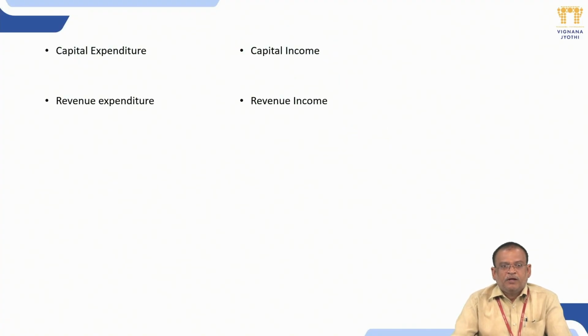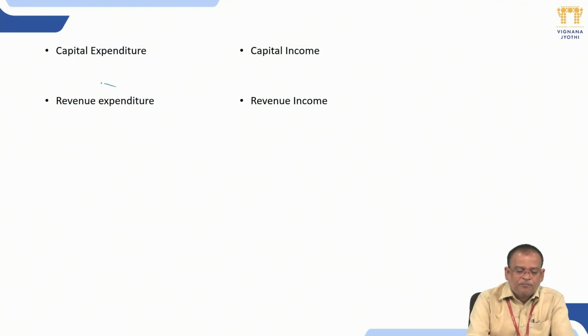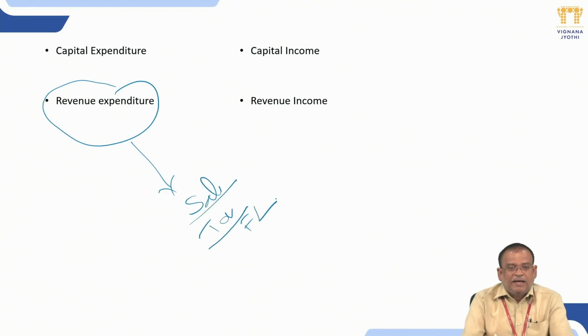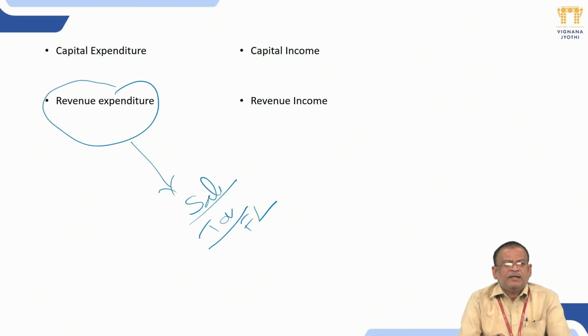Next one is revenue expenditure. Any expenditure which is required for the smooth running of the organization is called revenue expenditure. The best examples are payment of salaries, payment of taxes, payment of electricity bills. Whenever you pay periodically, there is a chance to run our organization without interruption. So any expenditure required for smooth running of the organization becomes revenue expenditure.